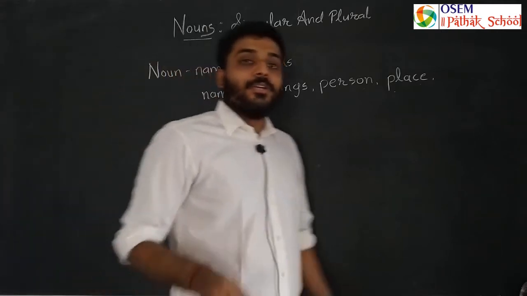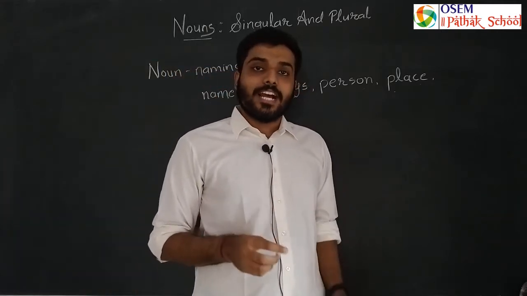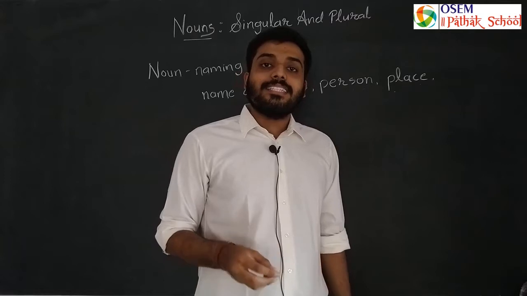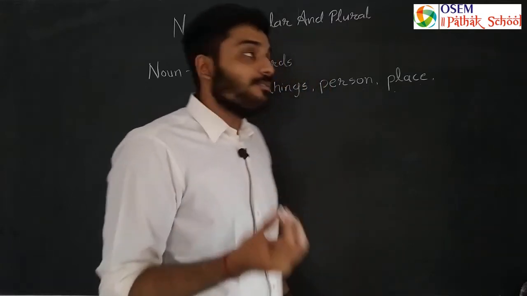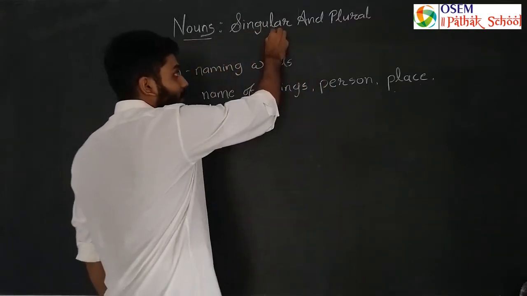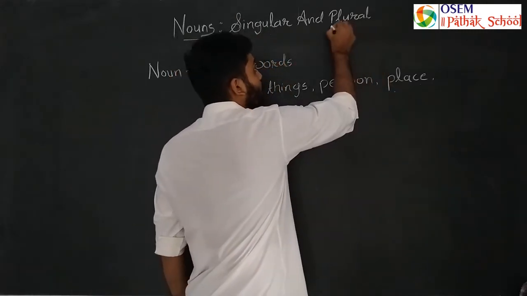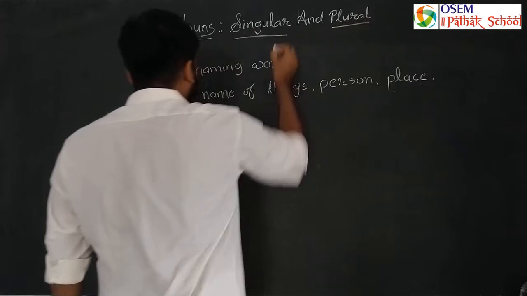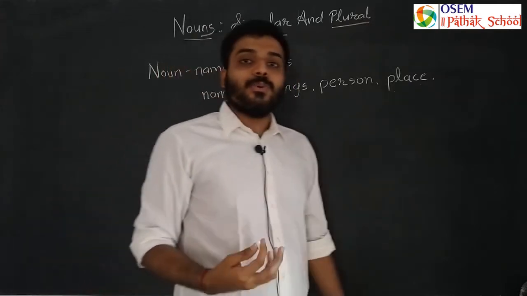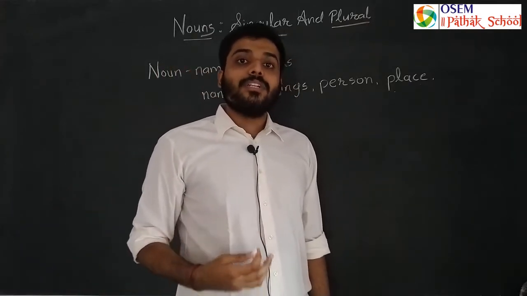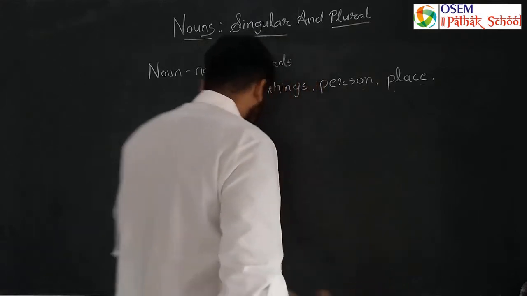Now there are two types of nouns. How many types of nouns are there? There are two types of noun. What is the first? Singular. And the second type of noun is plural. So now we will learn what is a singular noun and what is a plural noun.